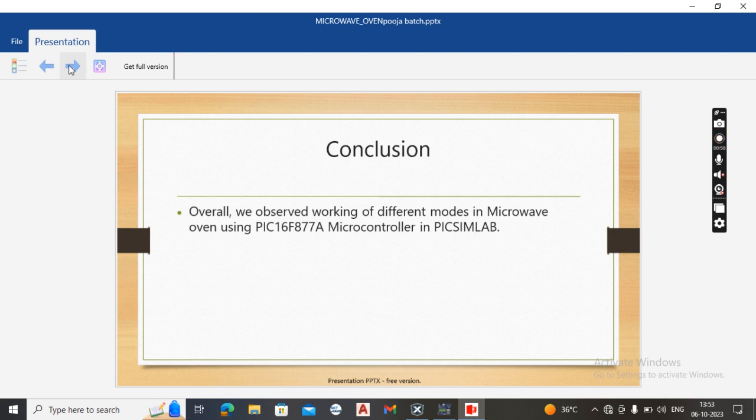Now I will conclude this PPT. By this Emertxe internship, we learnt about embedded C programming and about microcontrollers.